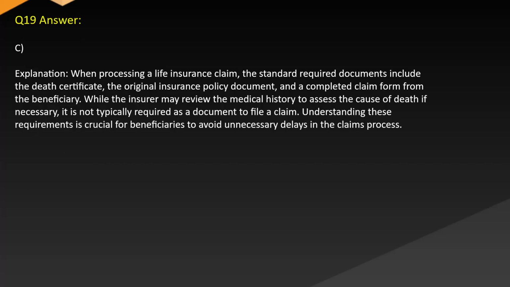Answer. C. Explanation. When processing a life insurance claim, the standard required documents include the death certificate, the original insurance policy document, and a completed claim form from the beneficiary, while the insurer may review the medical history to assess the cause of death if necessary. It is not typically required as a document to file a claim. Understanding these requirements is crucial for beneficiaries to avoid unnecessary delays in the claims process.